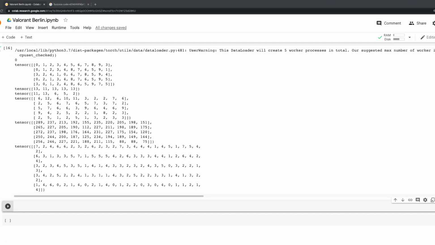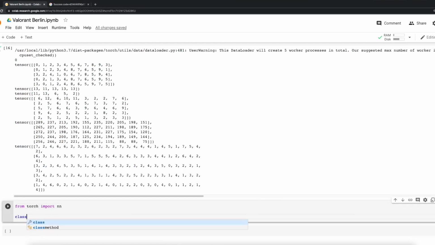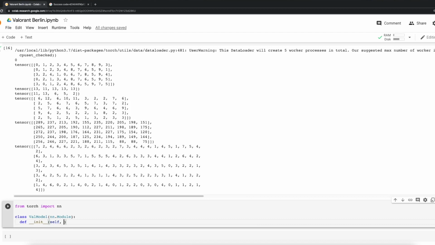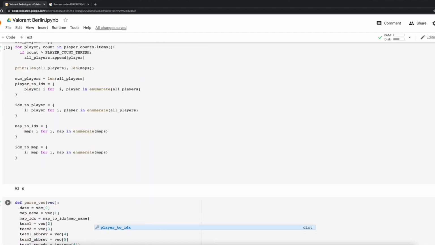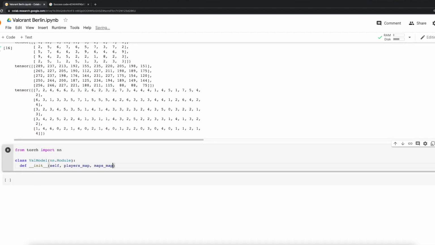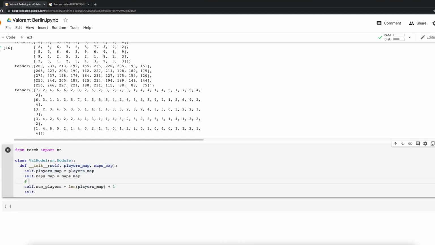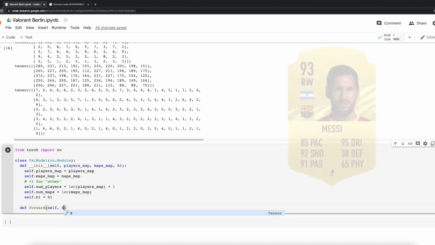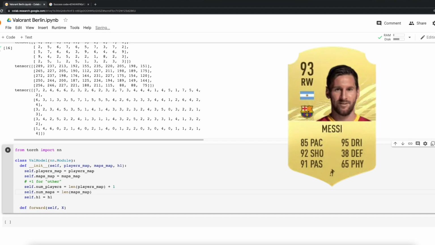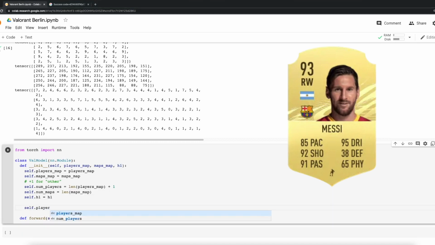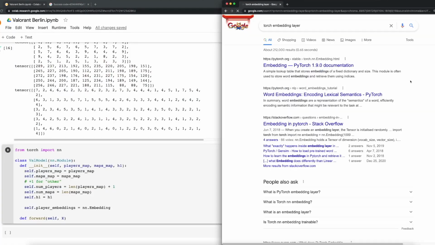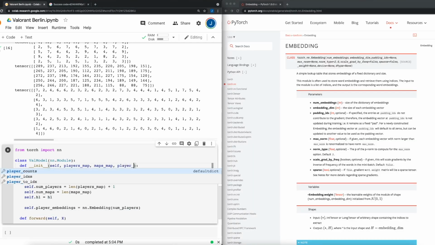Now onto the more fun part for me, that was the actual modeling. When I first thought of doing this project, I knew I definitely wanted to do something with player embeddings. For those of you who have heard of word embeddings in natural language processing, this would be analogous where a pro player corresponds to a word. If you're less familiar with embeddings, you can think about it as something along the lines of FIFA cards, where both the categories and the values for each category for each player would be learned from the data. So the goal would then be learning meaningful embeddings for players that capture their play style or profile.